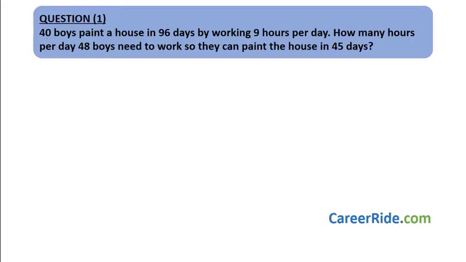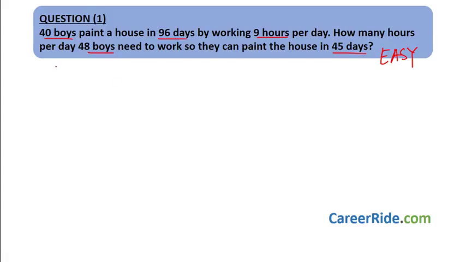Question number 1. 40 boys paint a house in 96 days by working 9 hours per day. How many hours per day do 48 boys need to work so they can paint the house in 45 days? This is a very easy sum if you know the formula. So let's now derive the formula so that it becomes very easy to recollect in the exam.